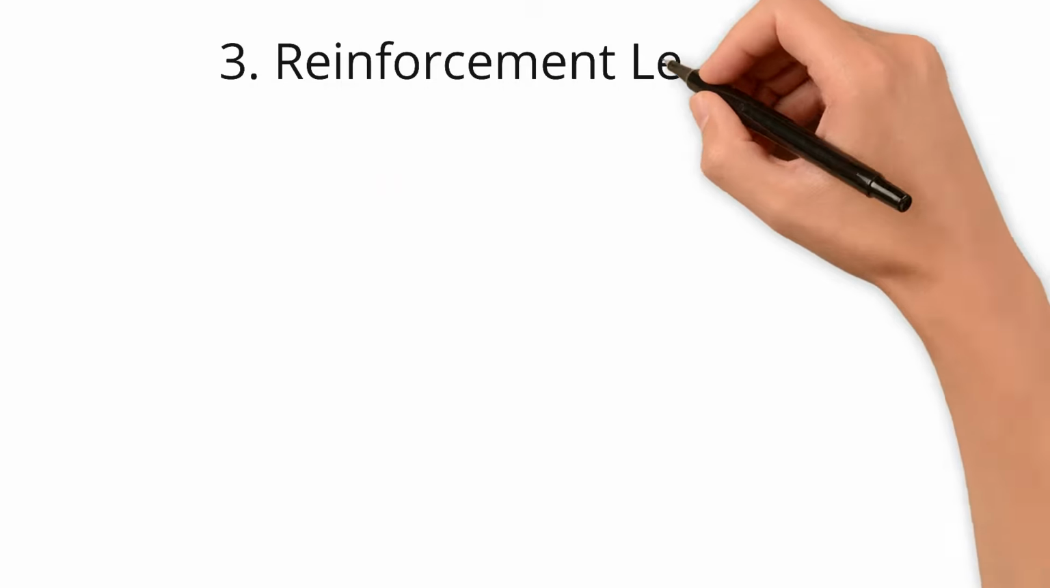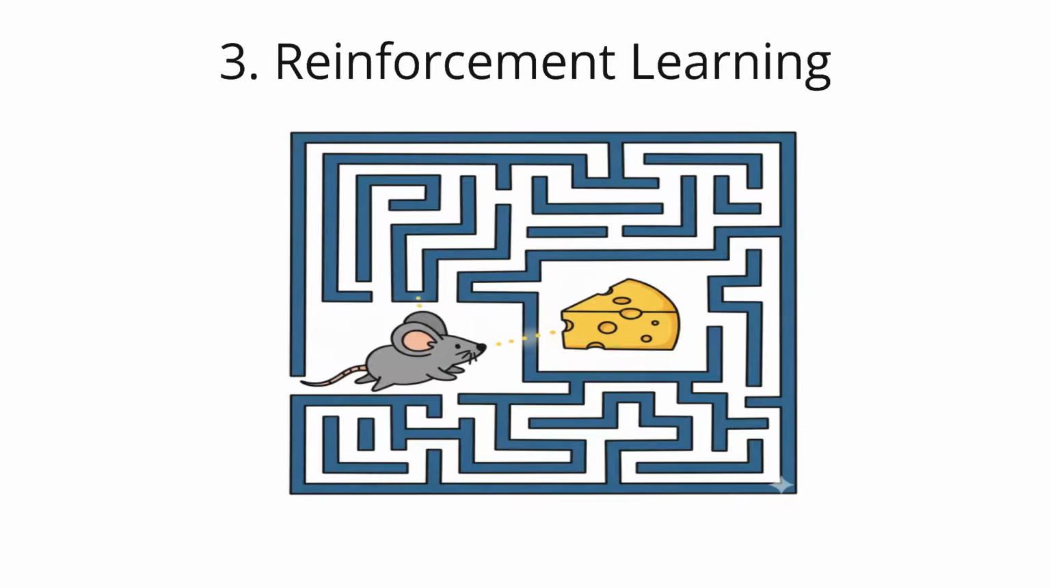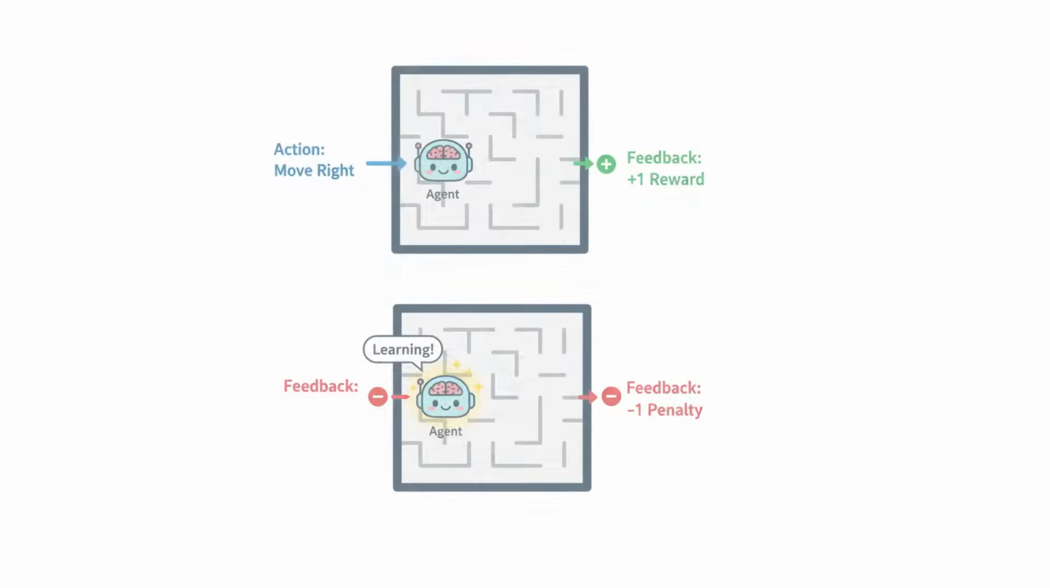Finally, we have reinforcement learning. Imagine a mouse learning to navigate a maze by trial and error. In reinforcement learning, an agent learns by interacting with an environment. It takes actions and receives rewards for good actions and penalties for bad ones. Its goal is to maximize the cumulative reward over time.